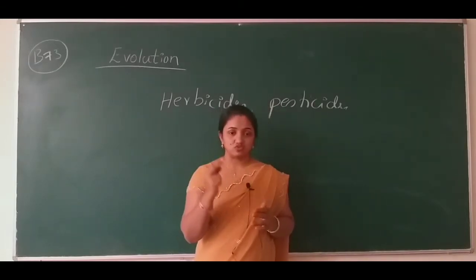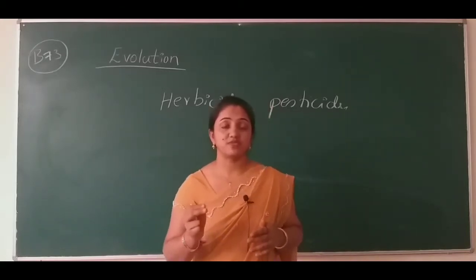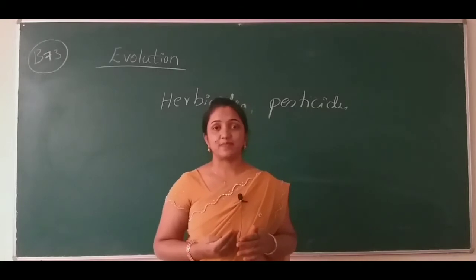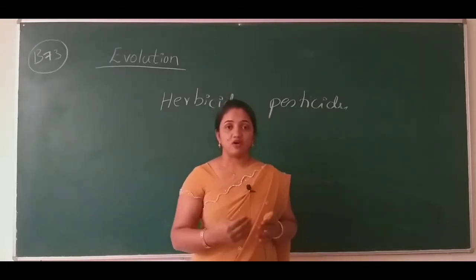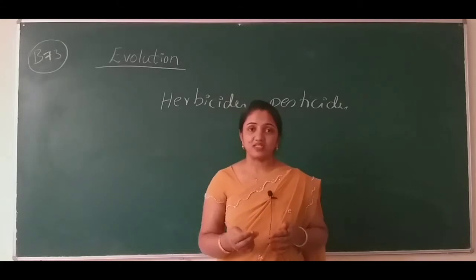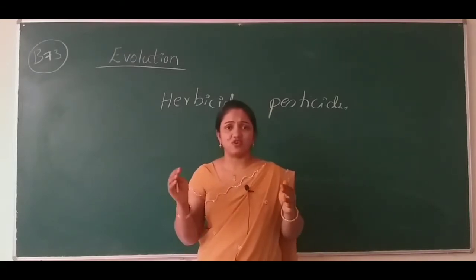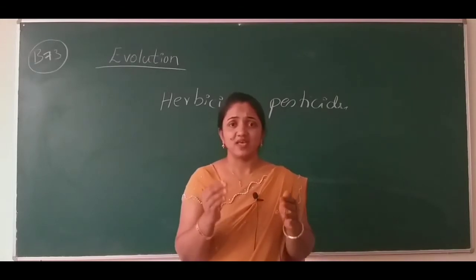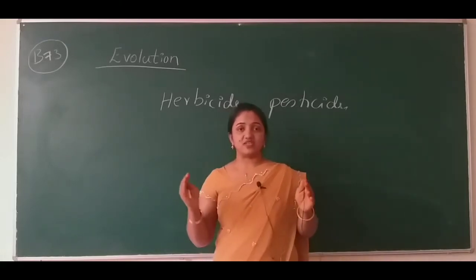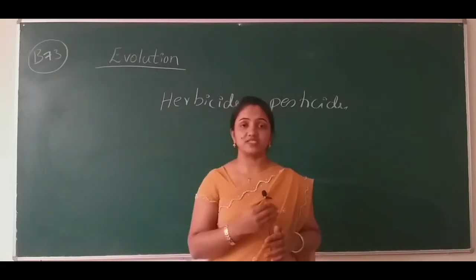What happened? Gradually, slowly, the microorganisms present in that crop, in the plant or any agriculture area, built resistance capacity in their body, in their cell, so that whenever the farmers sprinkled the herbicides or pesticides, they overcame them.